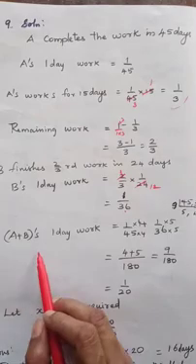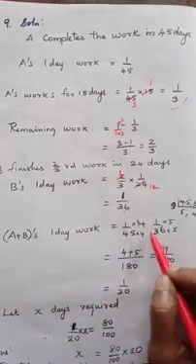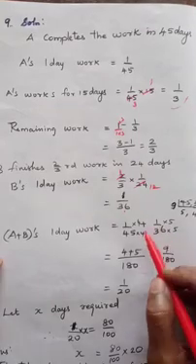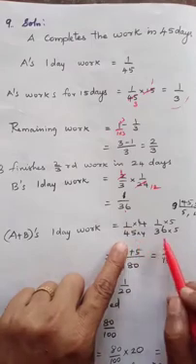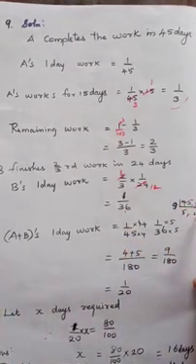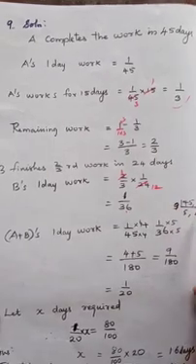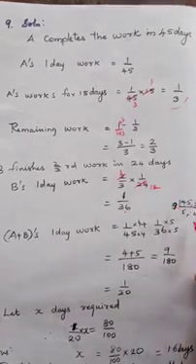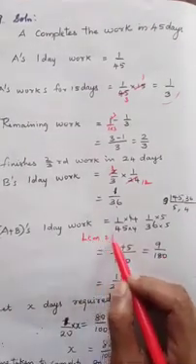So A plus B's 1 day work is equal to 1 by 45 plus 1 by 36. So you have to see LCM for 45 and 36. That is 9 table, 5 times, here 4 times. So all are in different tables. So you have to multiply all. 5 4s are 20. 20 into 9 is 180. So the LCM here is equal to 180.